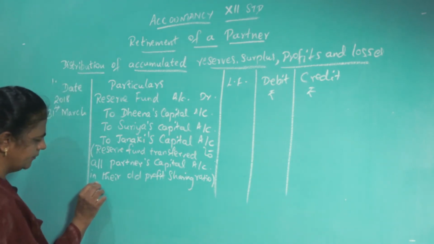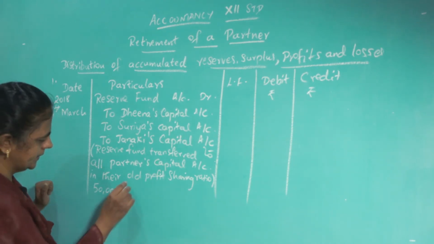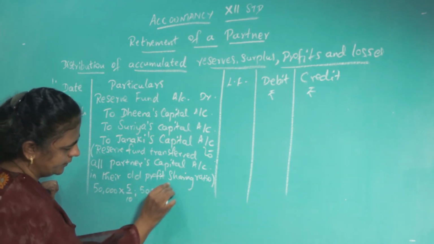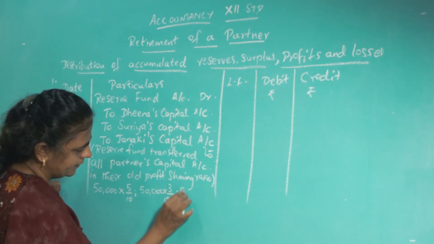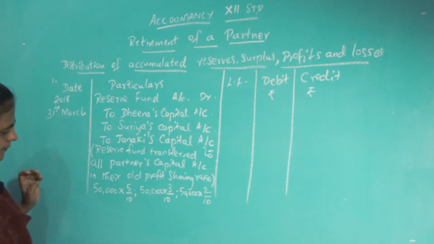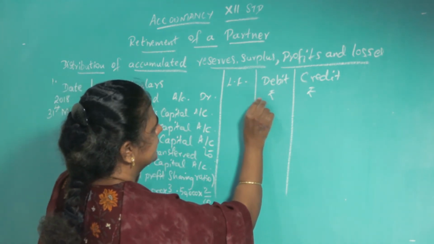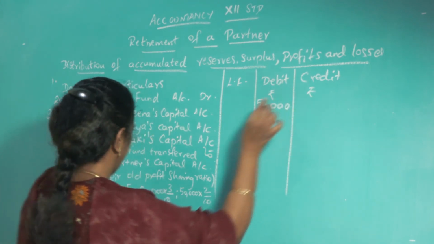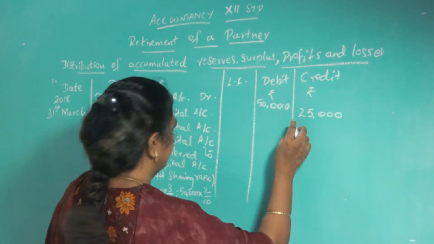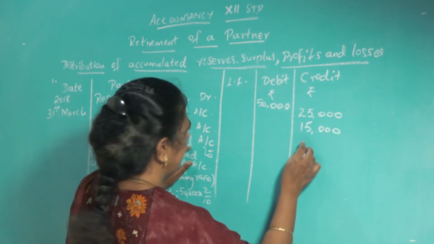So, total is 50,000. Reserve fund is 50,000. Ratio is 5:3:2. That means 5/10 of 50,000, 3/10 of 50,000, 2/10 of 50,000. Okay. So, that will give total reserve fund as 50,000. So, that will give 25,000, 15,000, then 10,000.